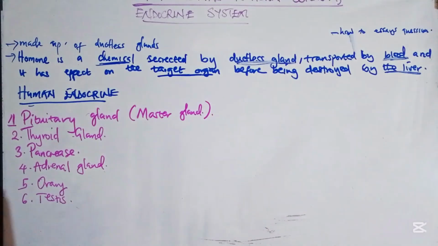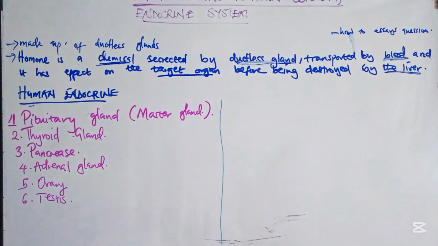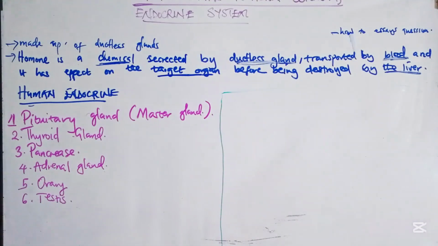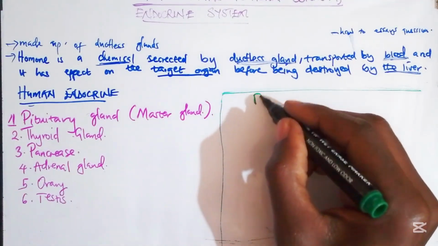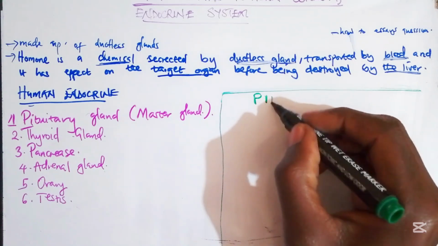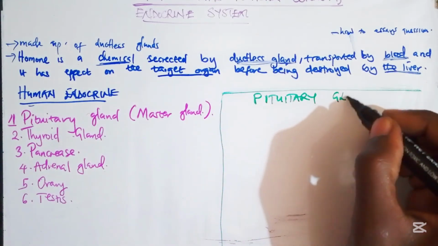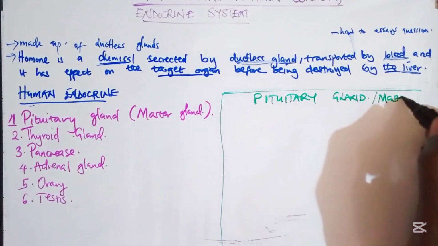Okay, so now let's begin our lesson by discussing what the pituitary gland is. The pituitary gland, also known as the master gland.